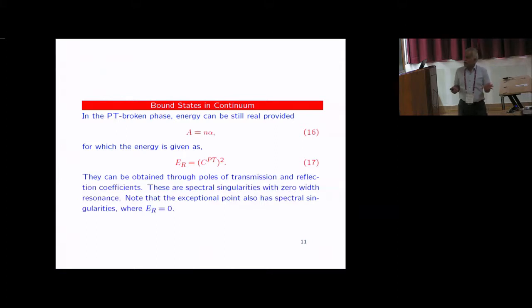So if you look at this carefully in the literature, they are known as bound states in the continuum. They were originally investigated by Wigner and von Neumann. The way they set it up, the question was: can you have a potential where there will be reflection and transmission, but eventually, asymptotically, the whole of the wave function will be reflected back, so that it will be a loose bound state.